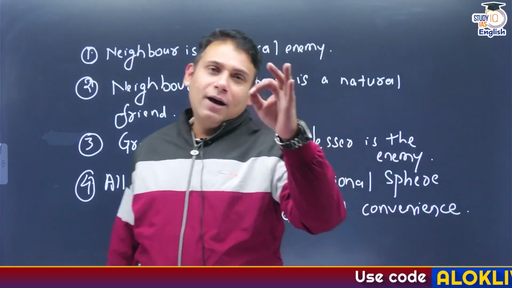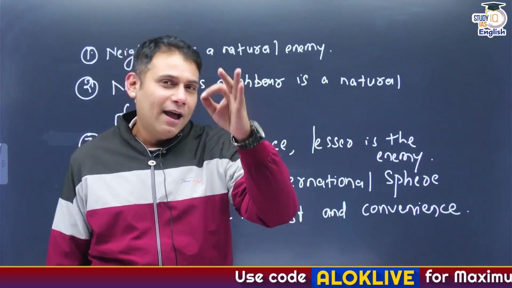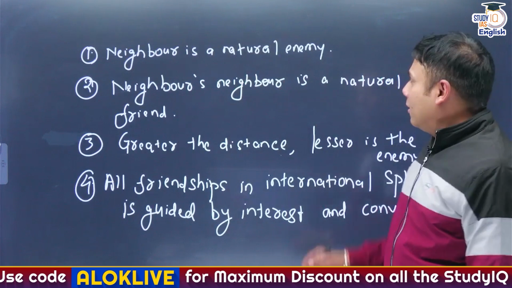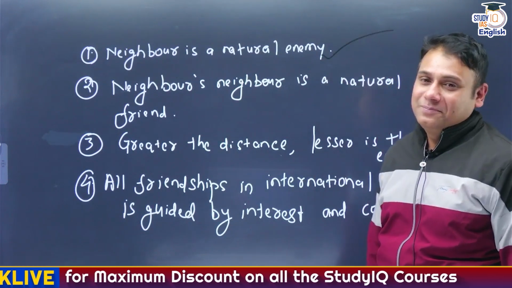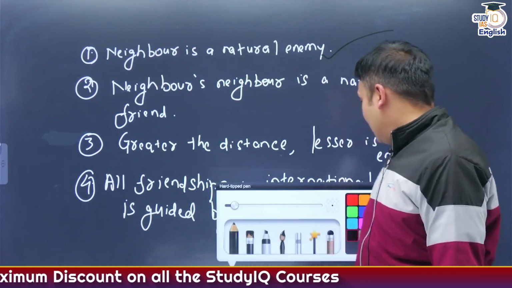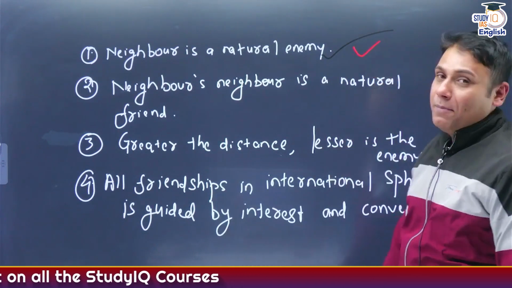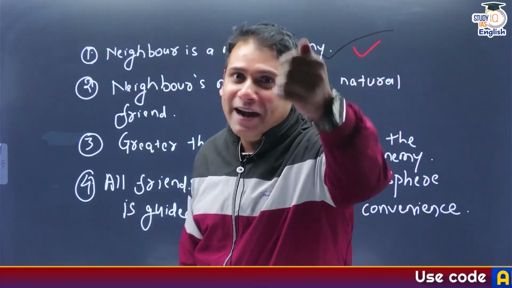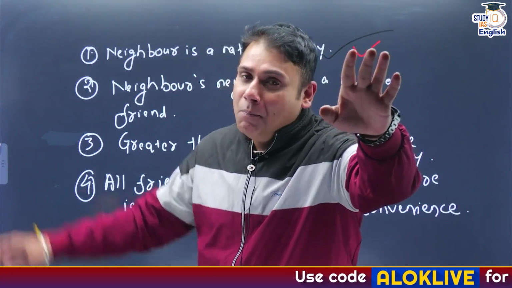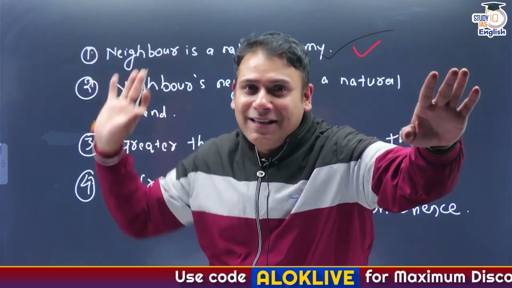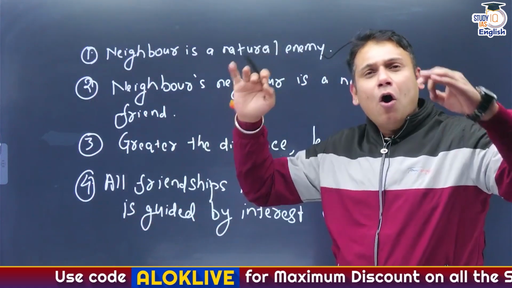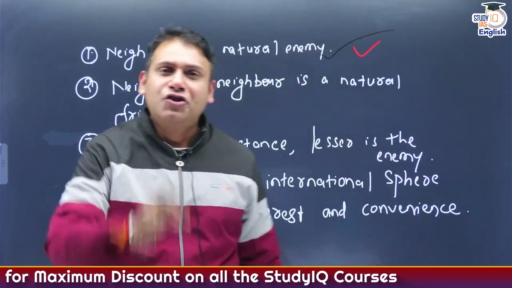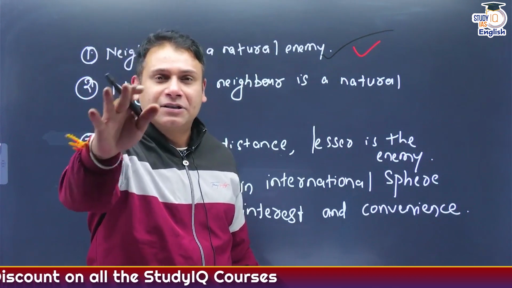Context of the Arthashastra. Try and understand the most important aspect. Neighbor is a natural enemy. First thing that you have to realize. Neighbor is a natural enemy. Neighbor's neighbor is a natural friend. The more the distance, the less the animosity. And all the friendships in the international arena are just based on interest. That's it.